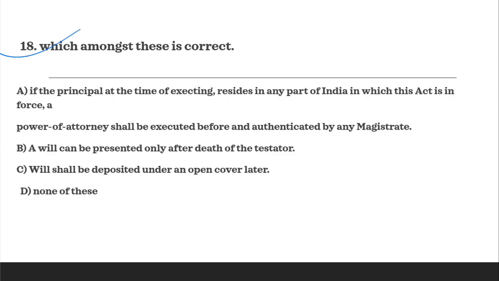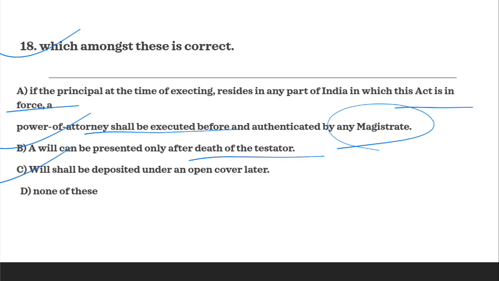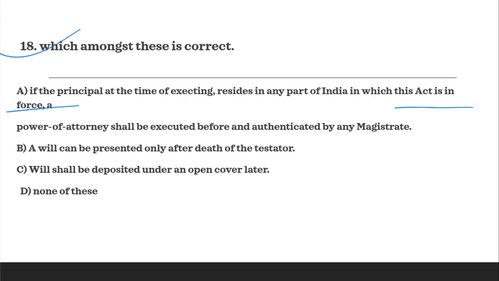Next question is, which amongst these is correct? A says, if the principal at the time of executing resides in any part of India in which this act is in force, a power of attorney shall be executed before and authenticated by a magistrate. B says, a will can be presented only after death of the testator. C says, a will shall be deposited under an open cover. And D says none of these. If you see, all of the options are incorrect.